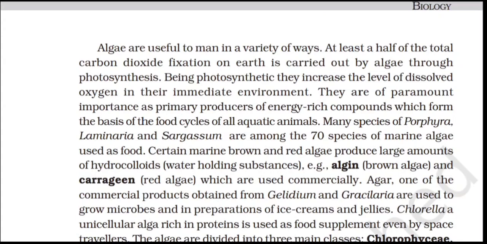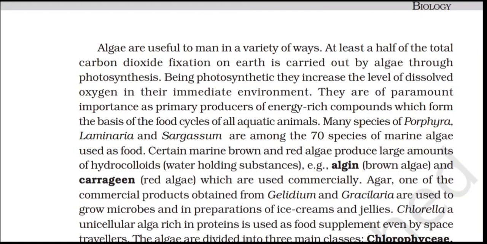They are of paramount importance as primary producers of energy rich compounds which form the basis of the food cycle of aquatic animals. Many species of Porphyra, Laminaria, and Sargassum are among the 70 species of marine algae used as food. Certain marine brown and red algae produce large amounts of hydrocolloids, that is water holding substances.